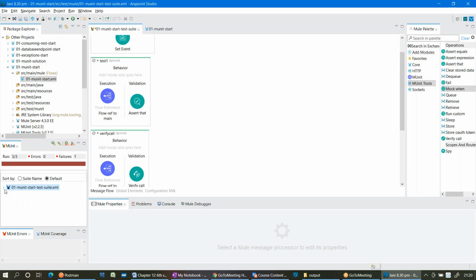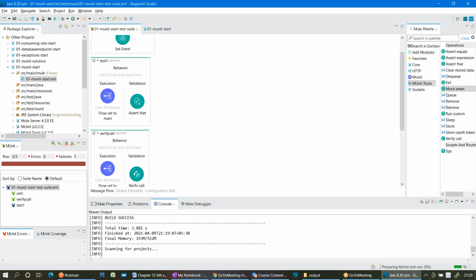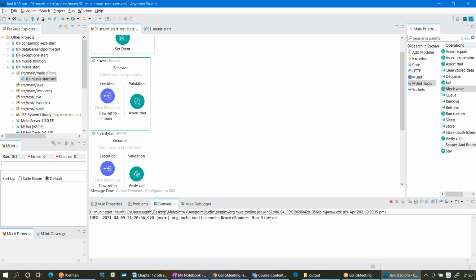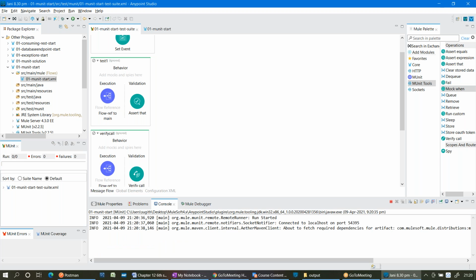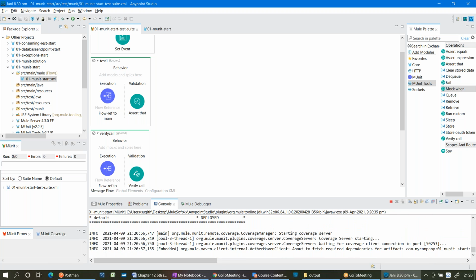Now the errors are gone. Only one failure, that is test 1, because I have done that assert that to response underscore payload underscore 2. Right, now let me save this and let me run this. Can anyone tell me how many tests will be deployed, how many tests will be success, how many will be failed? Only one will execute. Pardon? Only one will execute anyways. Only one. How many will be deployed? Yeah, because we have ignored the other 2.